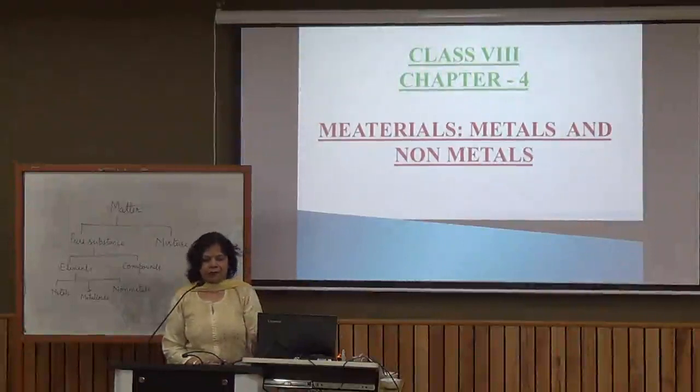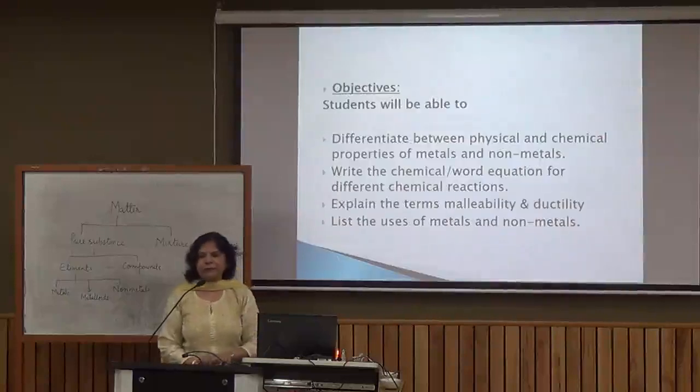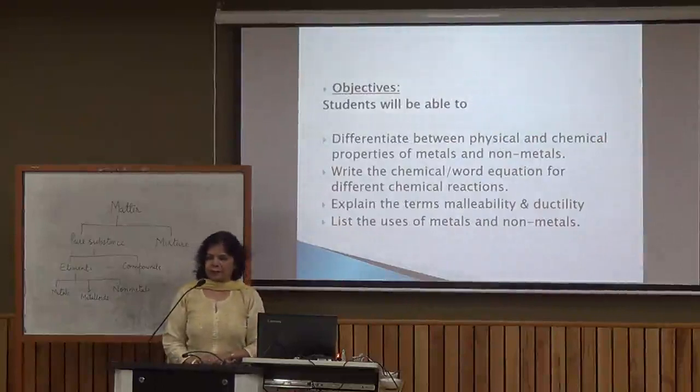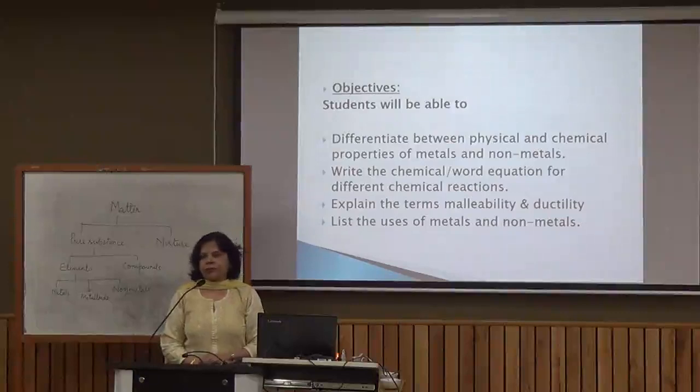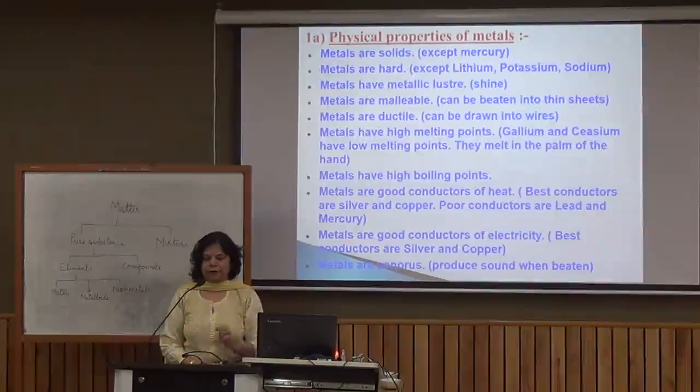Let us first understand what all will be the learning outcomes. After studying this chapter, you will be able to differentiate between the physical and chemical properties of metals and non-metals. You will be able to write chemical equations as well as word equations for the reactions involved. You will be able to explain the terms malleability, ductility, sonority, etc. And then we will be able to list some uses of metals and non-metals. Let us start the chapter.